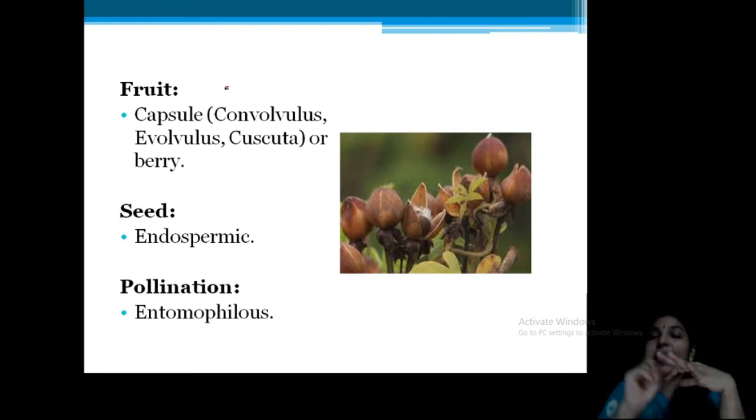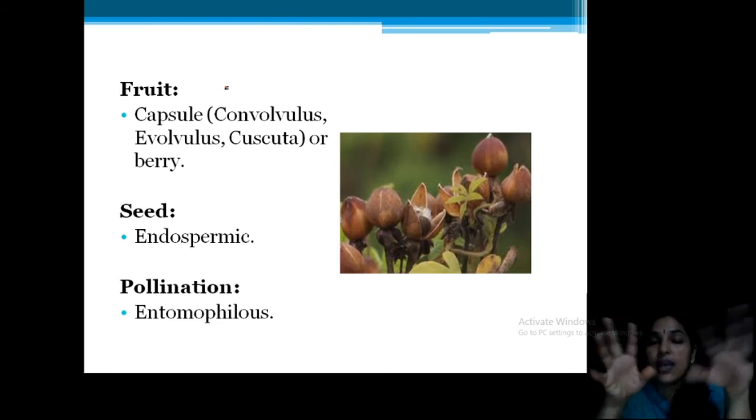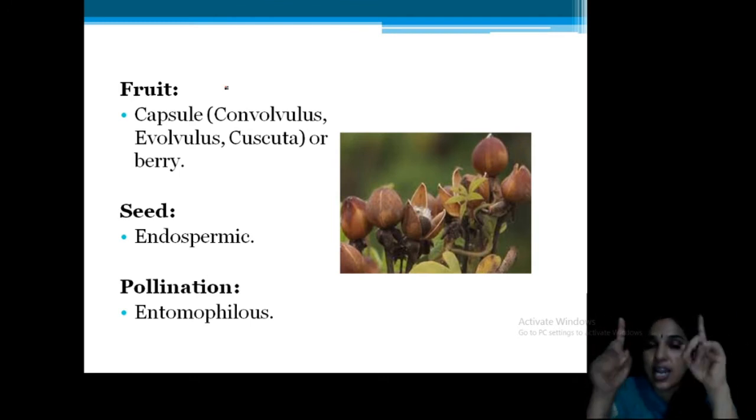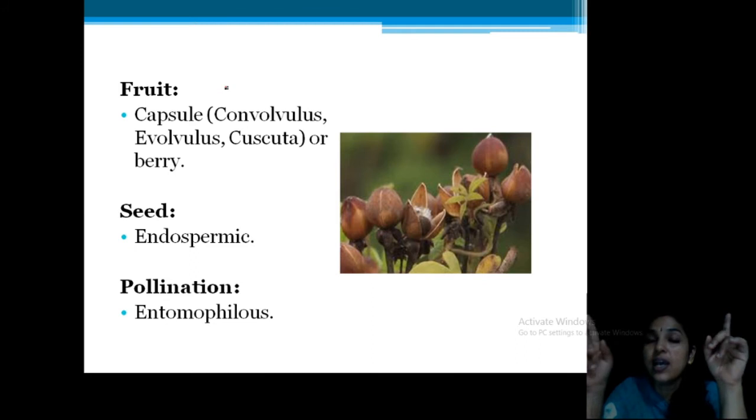Clear? Then bicarpellary condition, and with tetralocular in some cases. Okay. So, these are the climbers. That is another point. Then stamens in different size, different length. Filaments having different length. Okay.